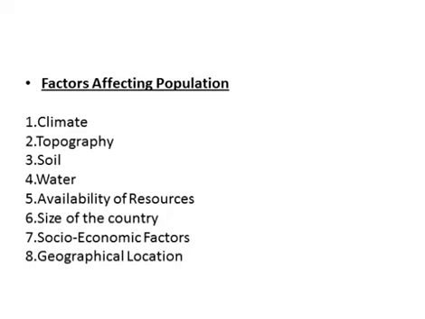Second, topography, or landforms. Topography means natural features of the earth's surface. The distribution of different landforms on the earth's surface also influences population distribution.